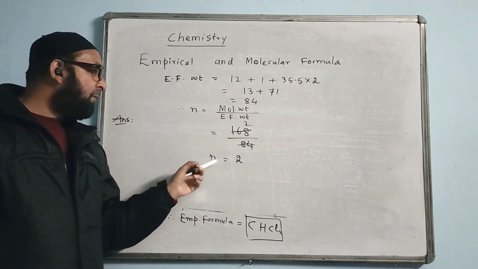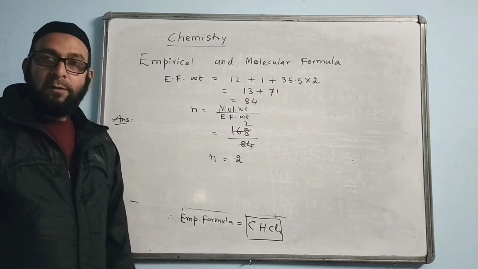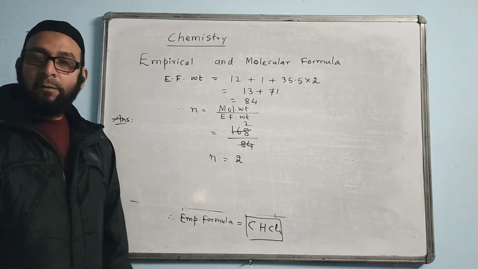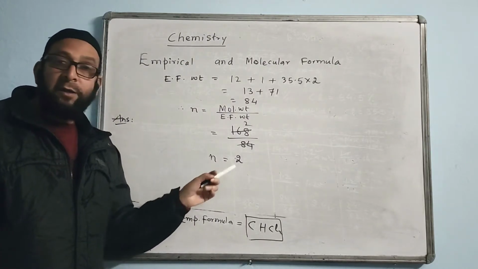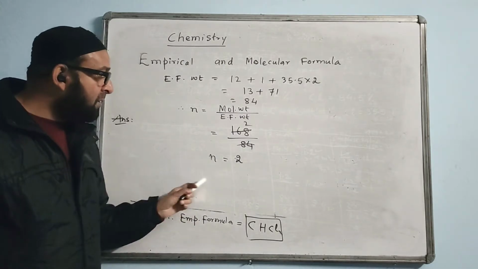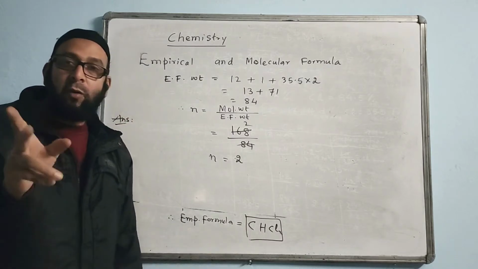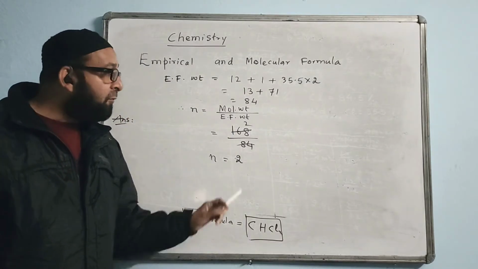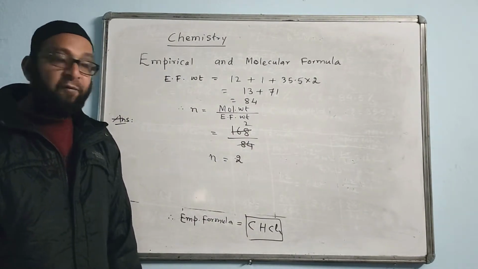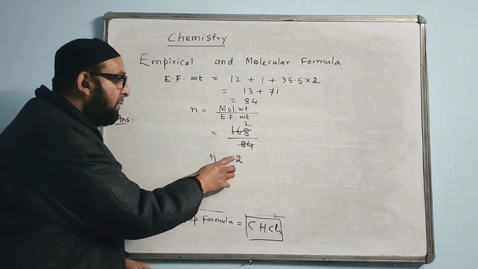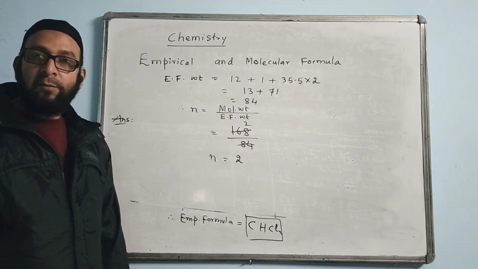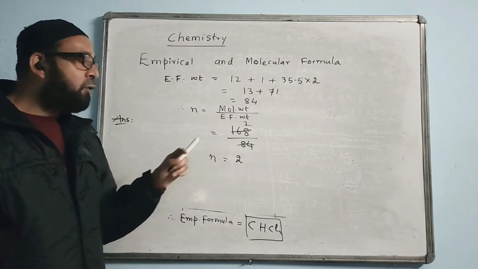The value of n must be a whole number, always. It can be 2, 3, 4, it can even be 1. But it cannot be a decimal. If it comes as a decimal, then somewhere you are making a mistake in the table and your empirical formula is wrong. Then you have to check your calculation again. If it doesn't come as a whole number, there is some problem with your calculation. So the value of n we got is 2.